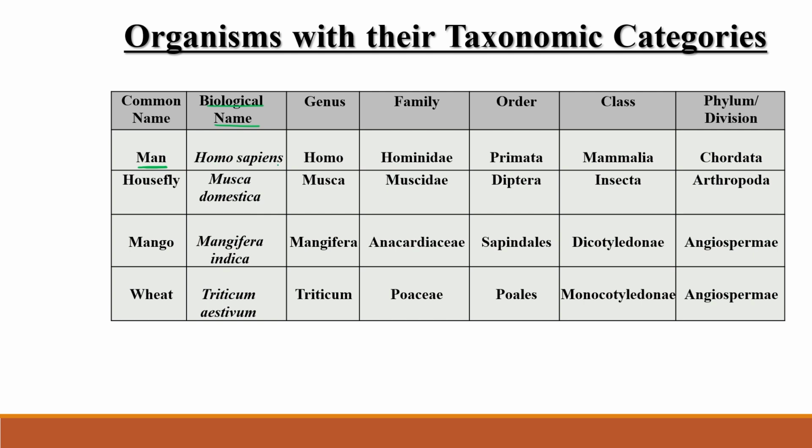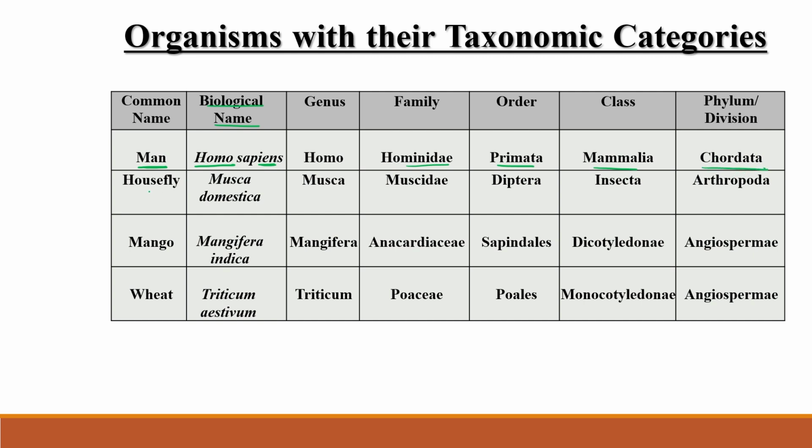Name: Homo sapiens. What is the genus? This is the genus, and the first letter is capital. So Homo is the genus. What is the name of the species? Sapiens is the species name. Family Hominidae, order Primates, class Mammalia, and phylum Chordata. This is how we can classify it.